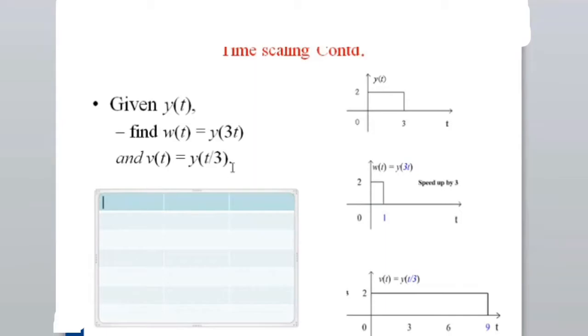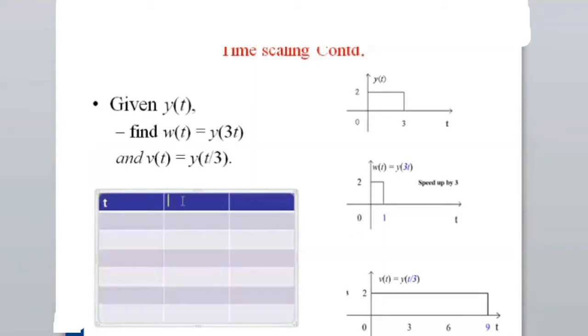Let us assume this is my t. I will change the color. Let us assume this is y of t. And let us assume this is w of t. First, we'll see what is happening.